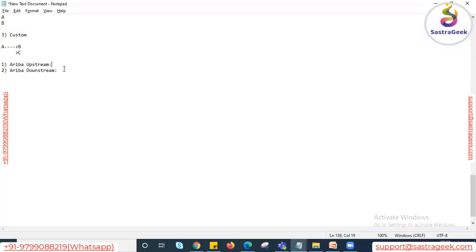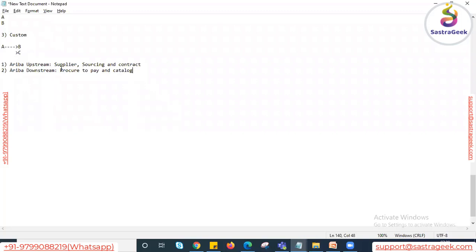Ariba upstream and Ariba downstream are not particular modules. These are bundles of solutions. In Ariba upstream, we have a bundle of solutions known as supplier, sourcing, and contract. In the same way, in Ariba downstream we have procure to pay and catalog. These are the solutions supported by SAP Ariba in the form of upstream and downstream.